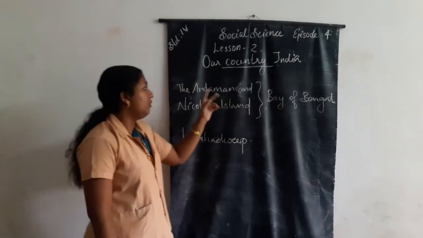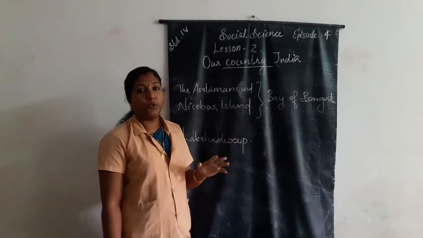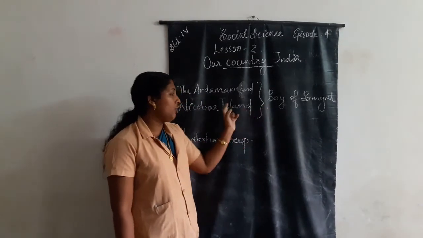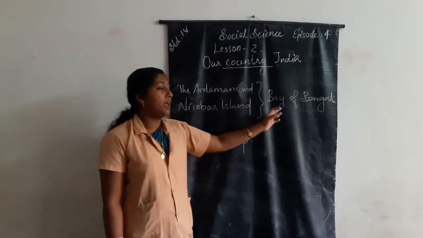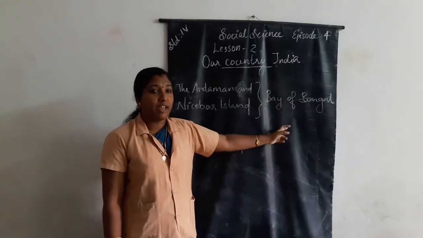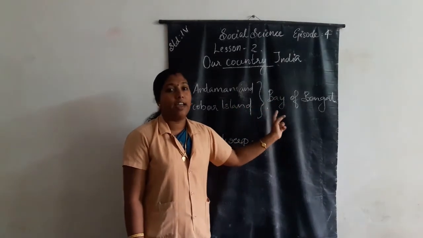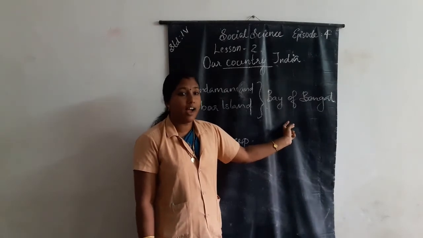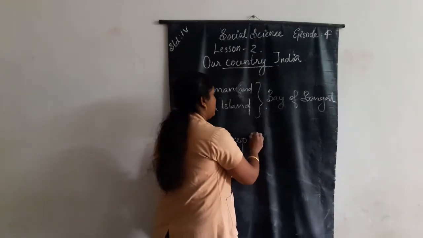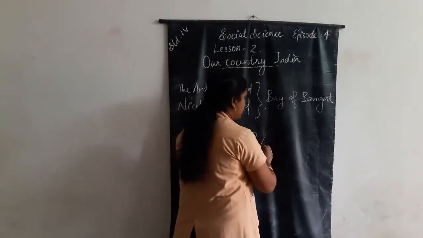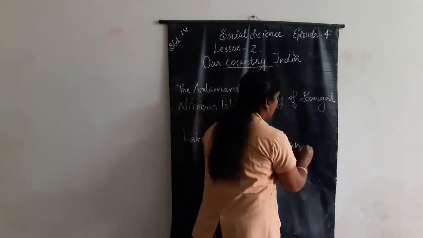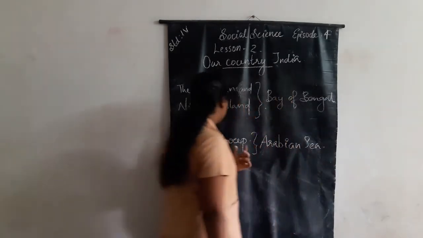Once again, in India there are two groups of islands present. The Andaman and Nicobar Islands. Where? In the Bay of Bengal. Then Lakshadweep is in the Arabian Sea.